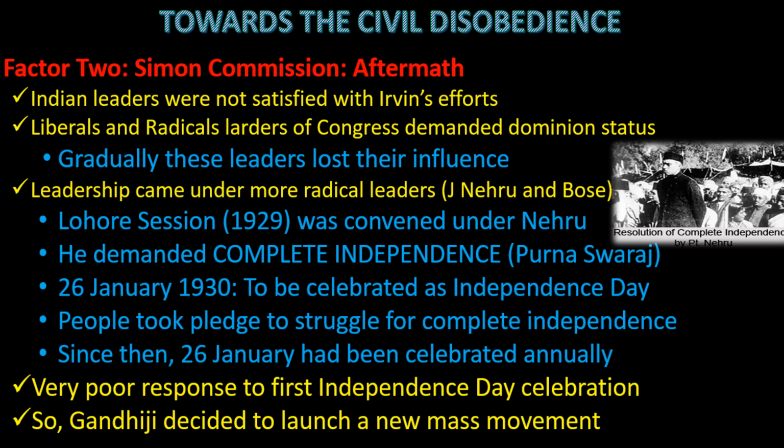Kakori incident means that from a running train, these revolutionaries, these fighters of India, looted the train of wealth and jewelry of the British government. Of course, that was the wealth of India that Britishers had stolen, and these people took it back from the Britishers from a running train. So people diverted towards Sardar Bhagat Singh and his group. So somewhere Congress lost its base.